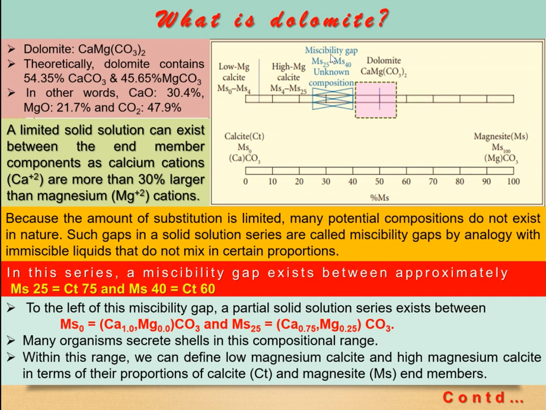Now, in this series, a miscibility gap exists between 25 to 40 magnesite, and 75 to 60 calcite. So this proportion of composition is not possible. Again and again I have been repeating, because this is very important to understand the dolomitization process as well. So these kinds of compositions are not possible, but beyond that it is possible.